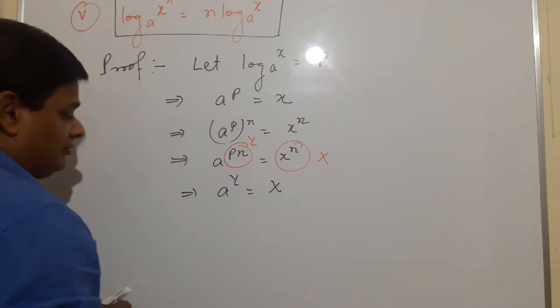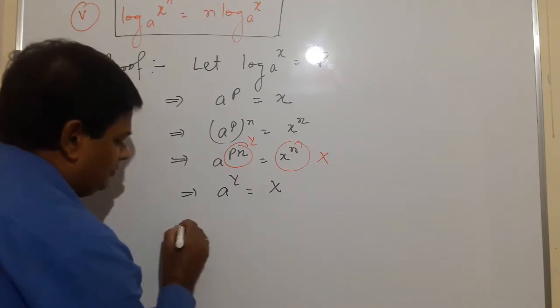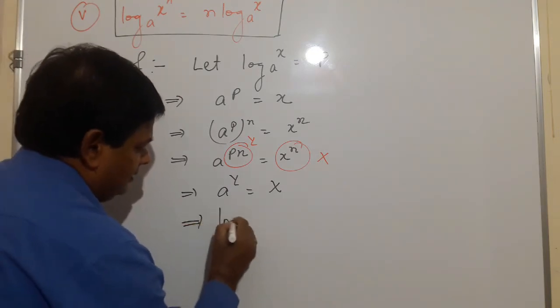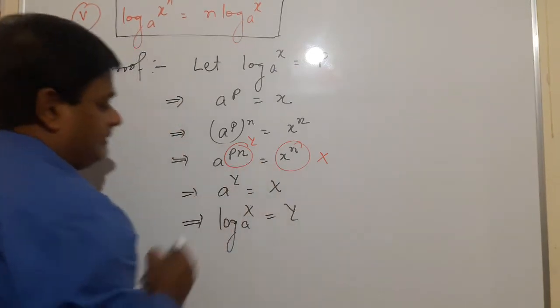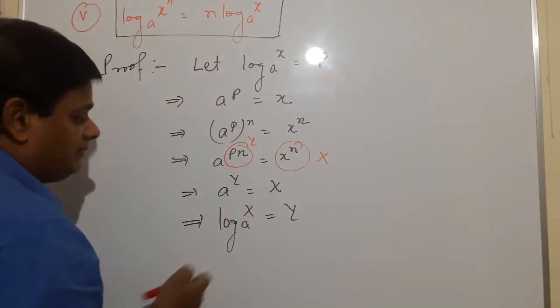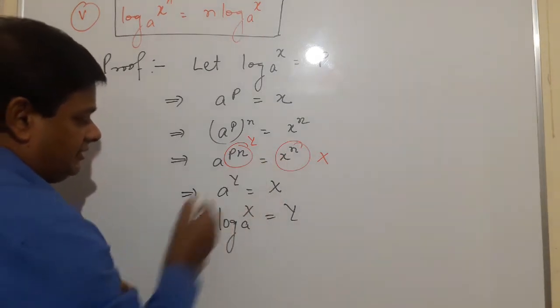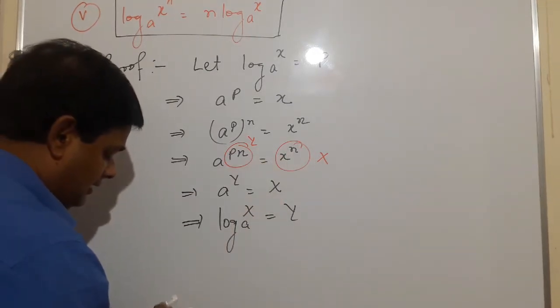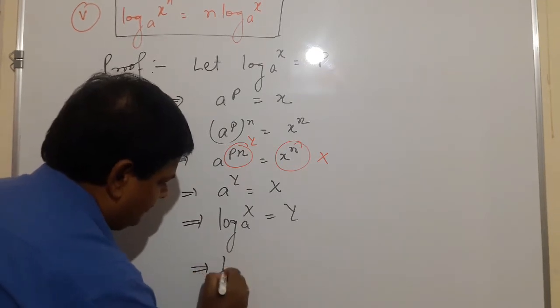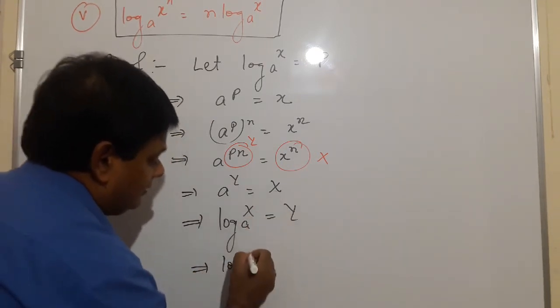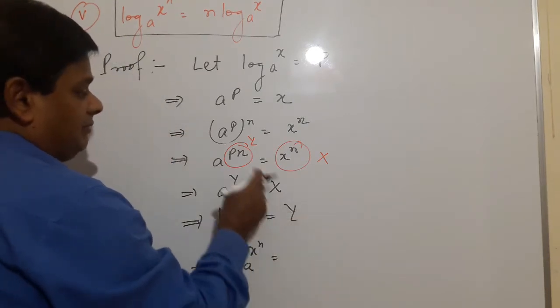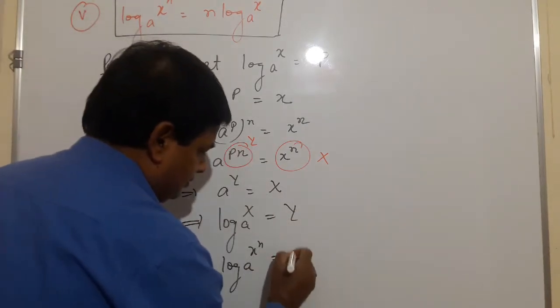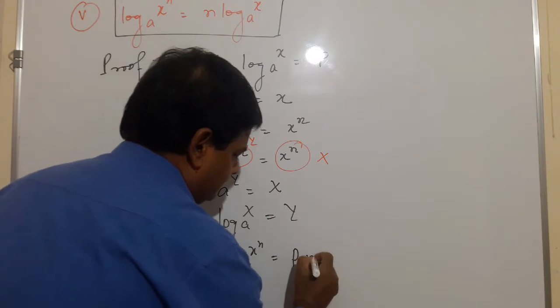Now according to the definition of log, we can write: log X to the base a equals capital Y. So what is capital X? Capital X is x raised to the power n. So write down log x raised to the power n to the base a equals capital Y. Capital Y is pn.